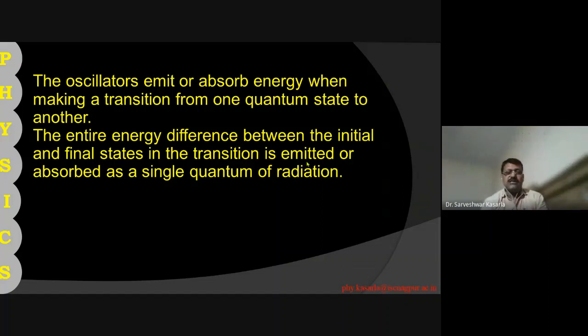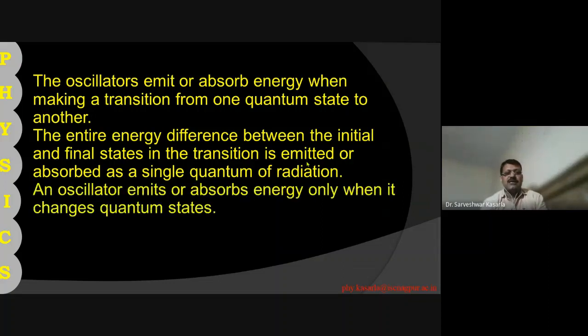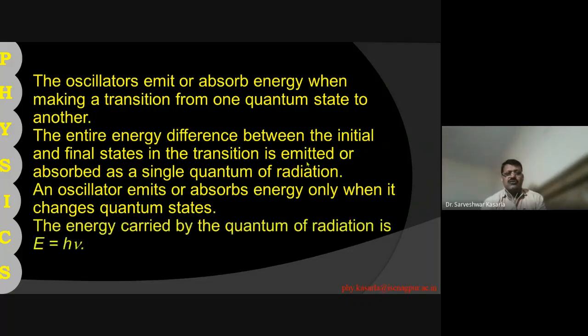We have already seen these laws. An oscillator emits or absorbs energy only when it changes its quantum state, so that energy is equal to h nu. In the next lecture we will derive Planck's radiation formula by applying these conditions.